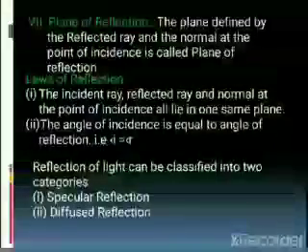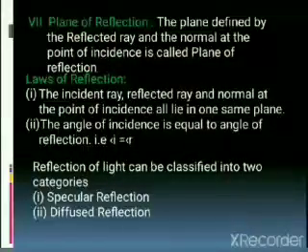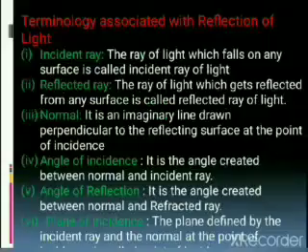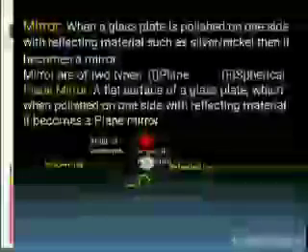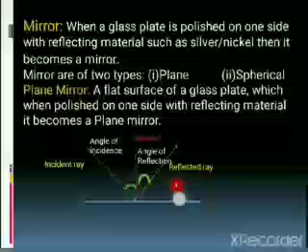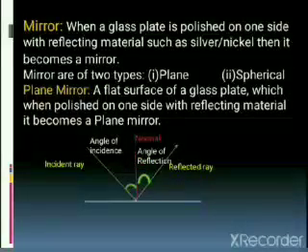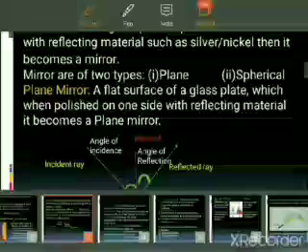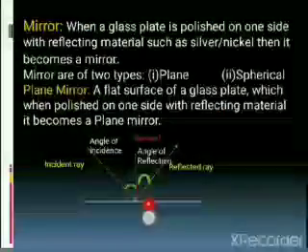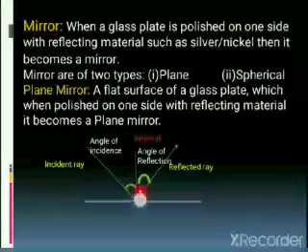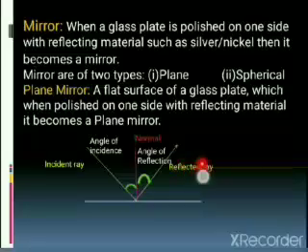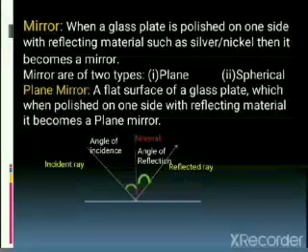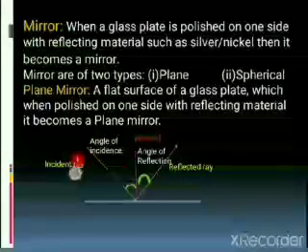In the same way, the plane of reflection is a plane defined by the reflected ray and the normal at the point of incidence. This is this plane, this complete plane. Again you have a normal and a reflected ray. So this complete plane is the plane of reflection, with two axes, x-axis and y-axis. So this complete plane is the plane of reflection and this is the plane of incidence.